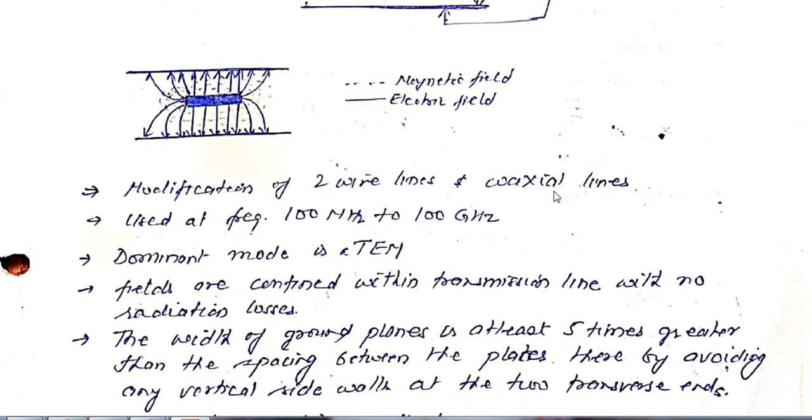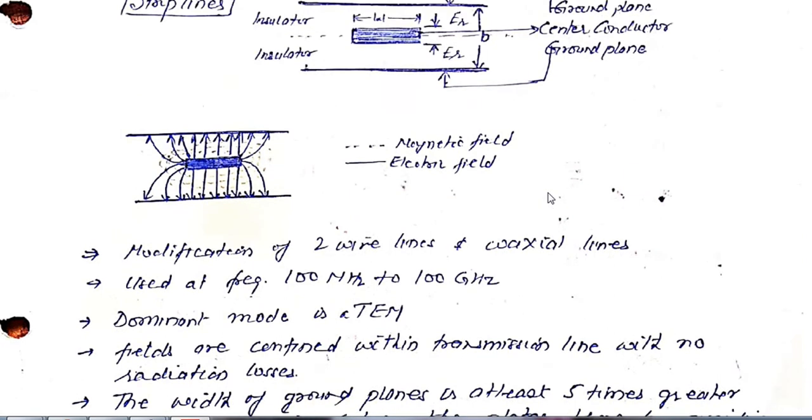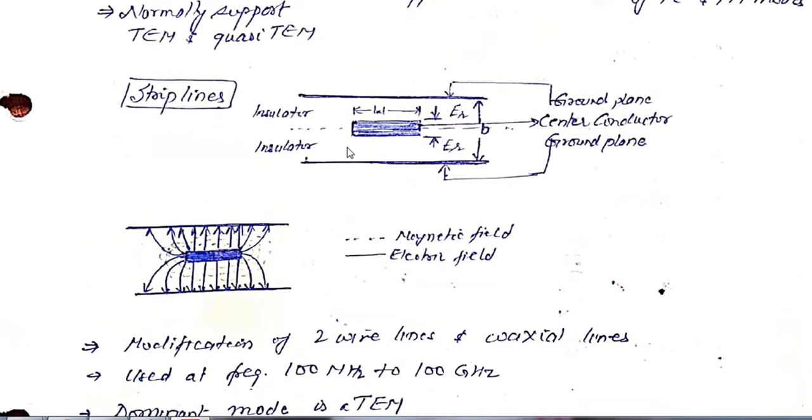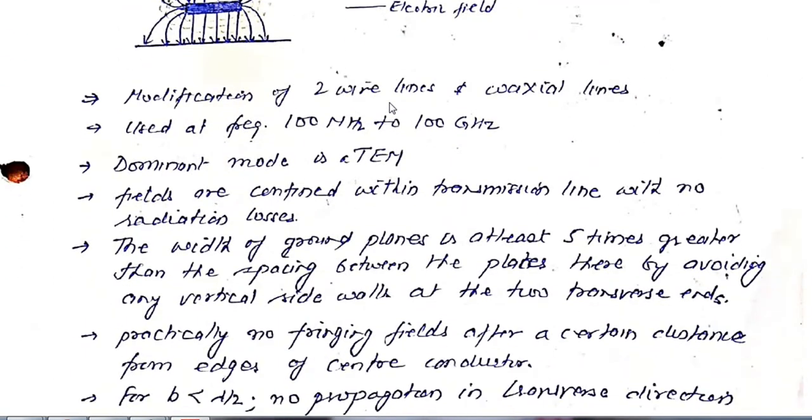If we beat a wire with a hammer, then after beating it, the shape will be just like this: we have a conductor, and on top and bottom we have a ground plate. These are used at frequencies from nearly 100 megahertz to 100 gigahertz.